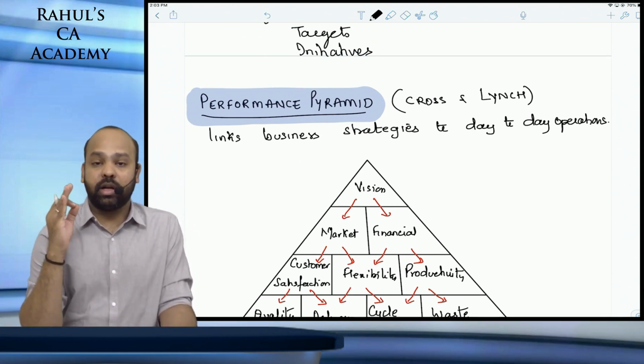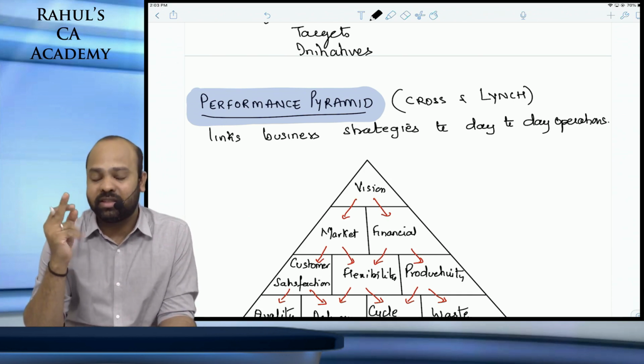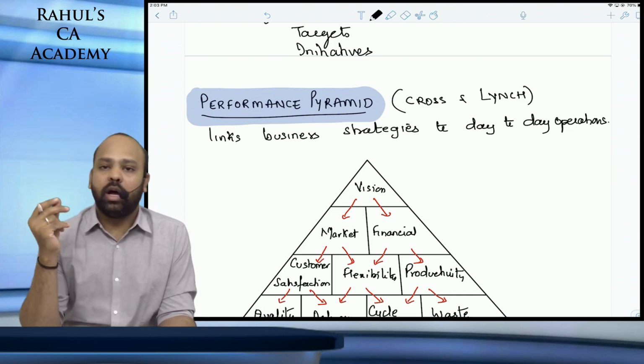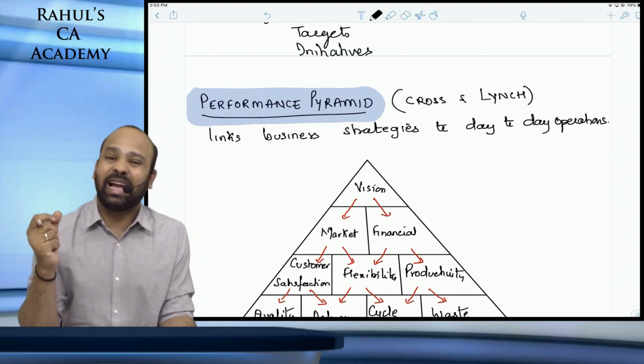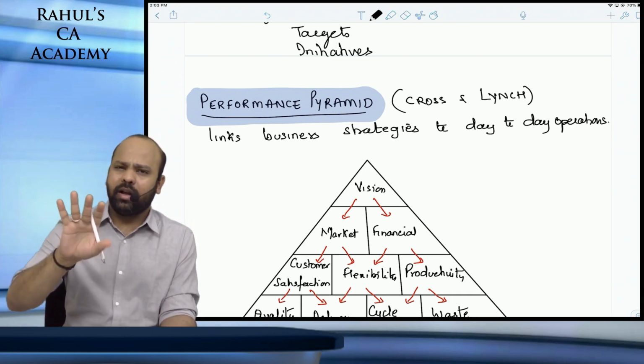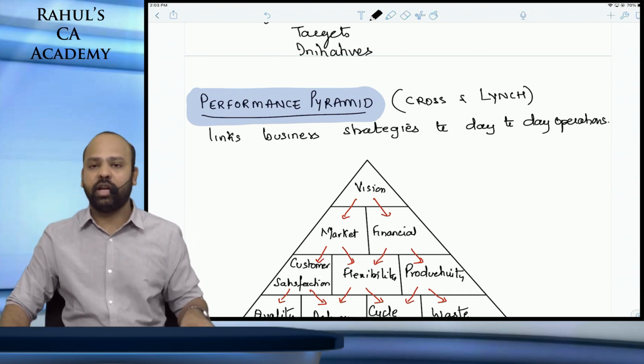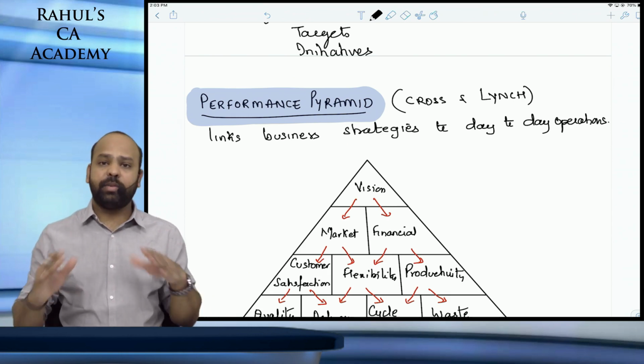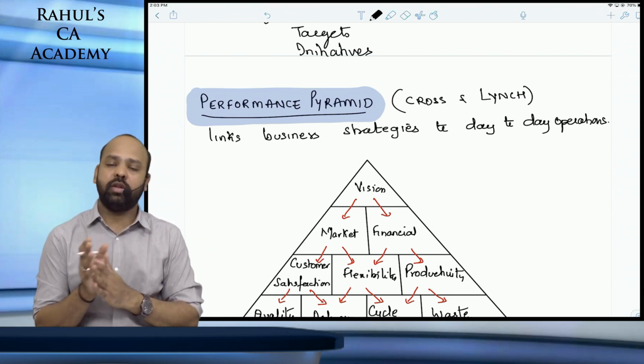Performance prism, guys, is another performance evaluation measure that considers only two stakeholders. I would say it considers your financial performance and your customers. It talks about only customers and financial performance. Anyways, the performance pyramid name is because it is structured in the form of a pyramid.